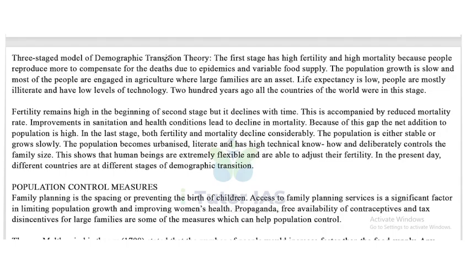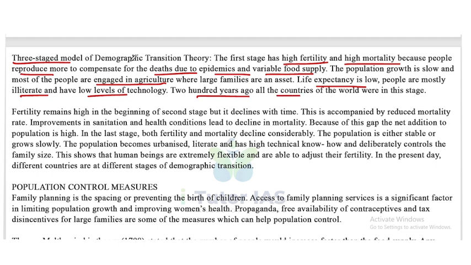Now, the three-staged model of demographic transition theory. The first stage has high fertility and high mortality because people reproduce more to compensate for the deaths due to epidemics and variable food supply. The population growth is low and most of the people are engaged in agriculture, where large families are an asset. Life expectancy is low. People are mostly illiterate and have low levels of technology. 200 years ago, all the countries of the world were in this stage.